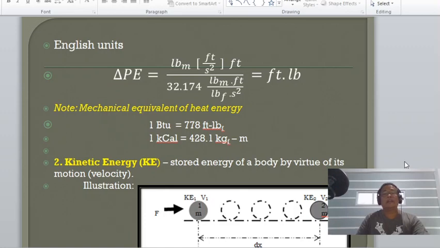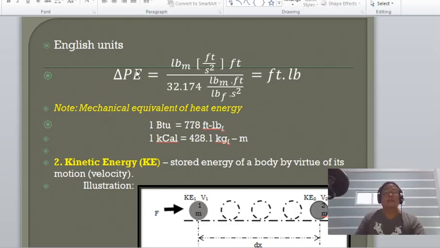So, in English units, the change in potential energy. Of course, the unit of mass in English is in pound mass. The gravitational acceleration is in feet per second square. Okay? And then, of course, the change in elevation is in feet.